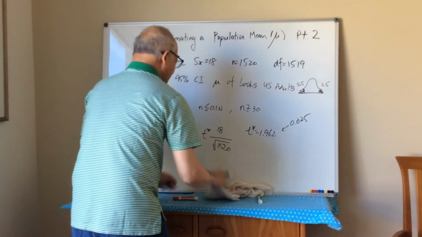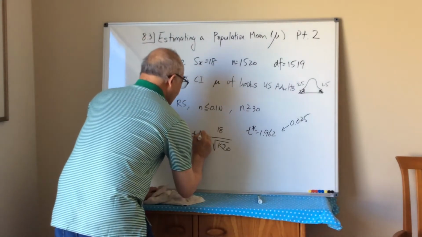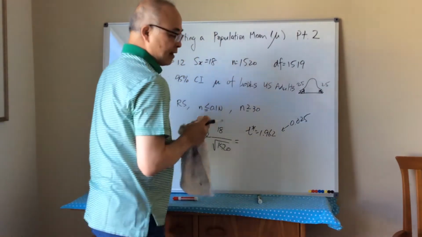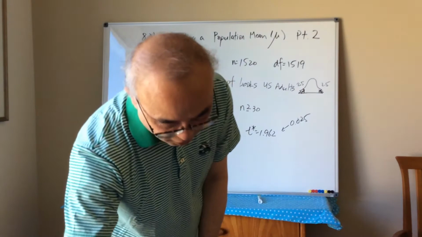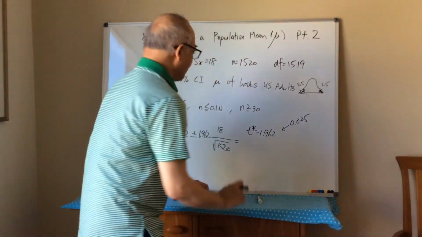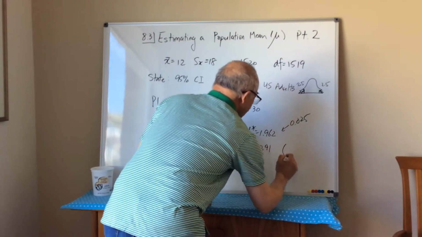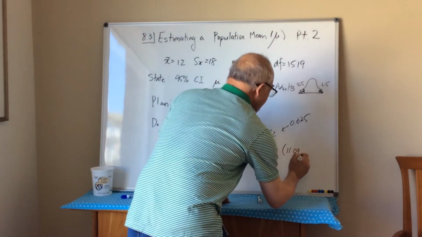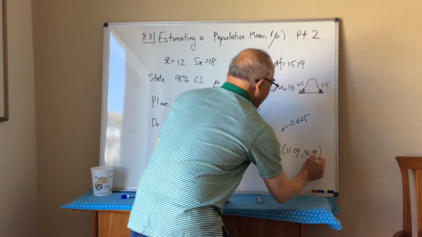So I'm going to go ahead and plug and chug this into here, and I'm going to put 1.962. Okay, and if I do that, I get a confidence interval of 12 plus or minus 0.91. So the confidence interval itself is going to be 11.09 to 12.91.